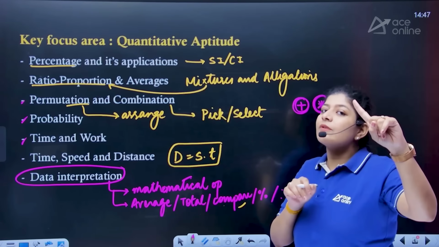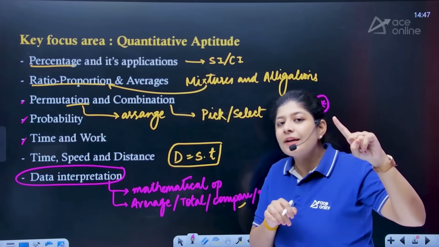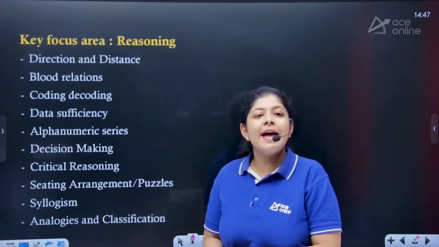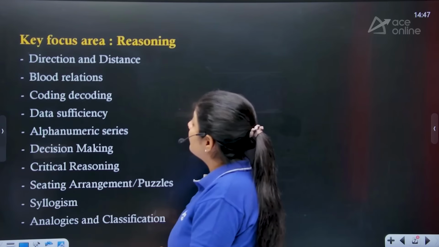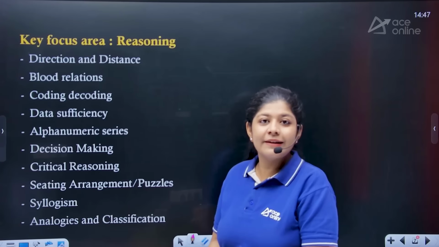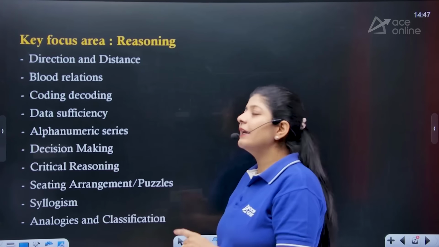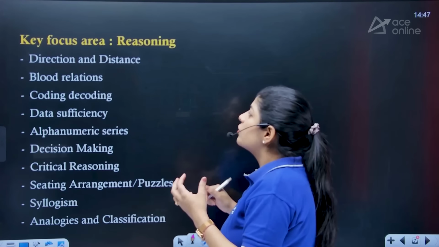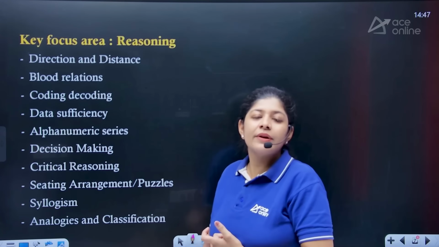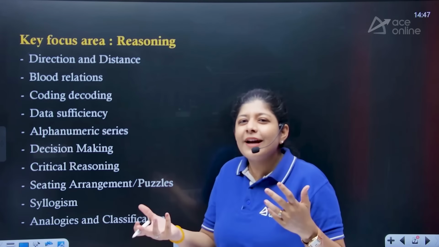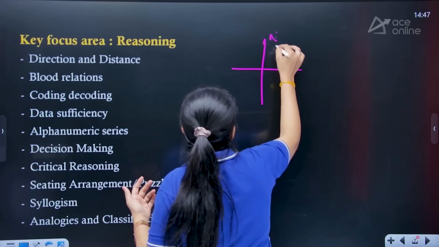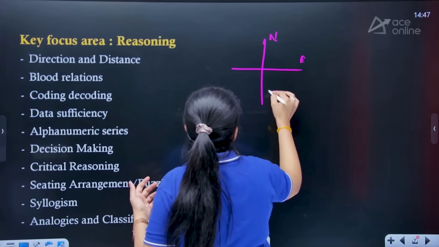Now we are still left with one subject, that is reasoning. So let's switch towards reasoning, and these are the key areas that we need to focus on. In reasoning we have analytical, logical as well as critical reasoning, right? The first point over here is direction sense. We know that we have four basic directions, that is north, east, south, west.